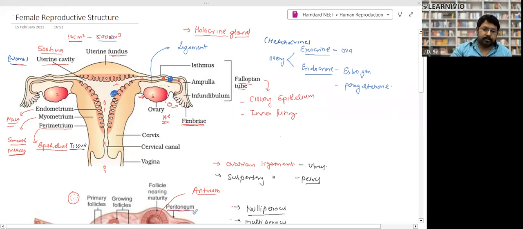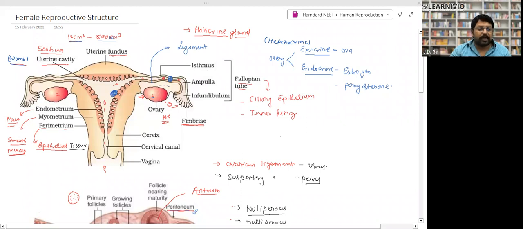One more important thing. These ovaries remain suspended with ligaments, right? They remain suspended with the wall of the uterus and the back side, means the pelvic cavity, the pelvic structure. Okay. So this pipe is called the fallopian tube. The fallopian tube is further divided into three parts: isthmus, ampulla, and infundibulum.